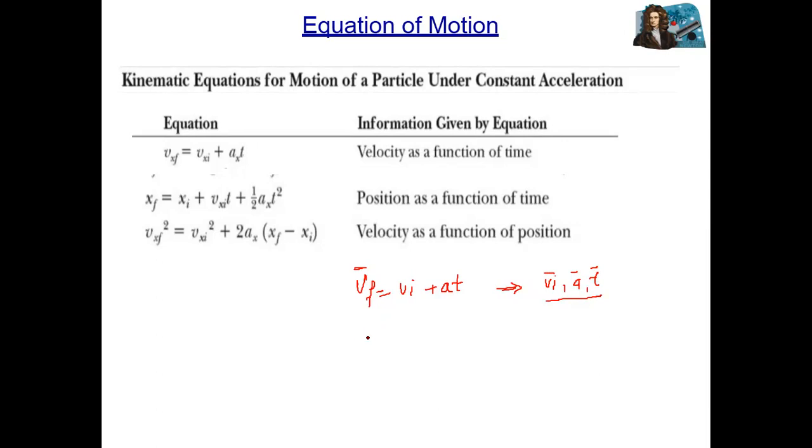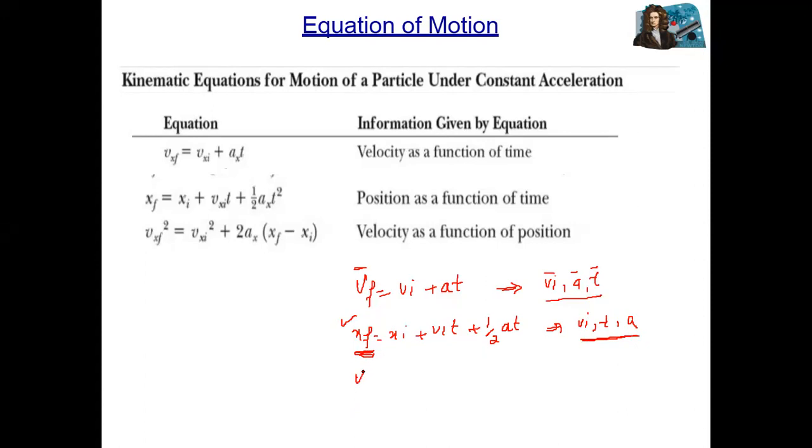Second one is position, or displacement, or you can say distance. xf is equal to xi plus vi t plus half a t square. This one is the final position, or final displacement. It is a function of initial velocity, time, and acceleration. When these three variables are given, you can find the final displacement, the final distance, or height.